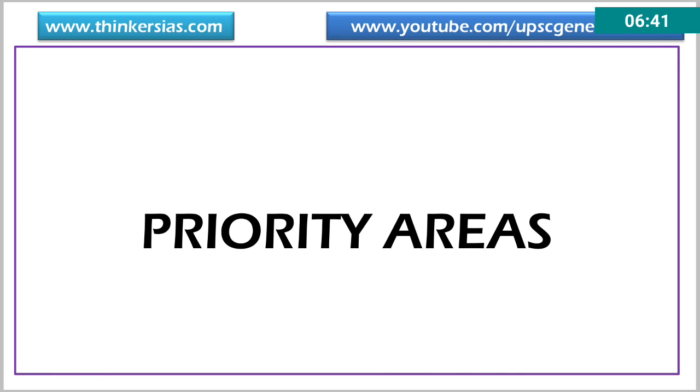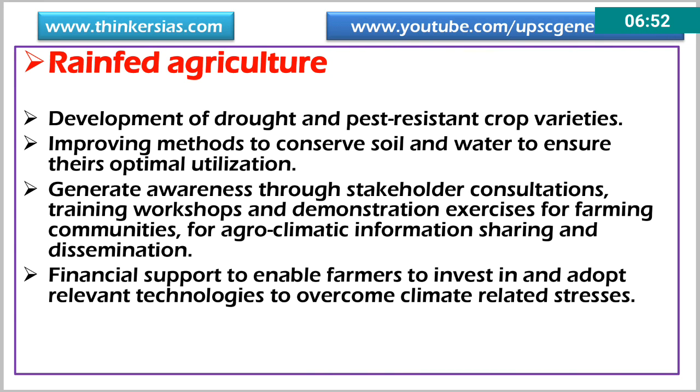Okay, so priority areas, as I already told, the priority area is rainfed agriculture, information, biotechnology, and others. Okay, so rainfed agriculture. The important component in this is that in order to improve agriculture, we need to devise these strategies. One is development of drought and pest resistant crop varieties.